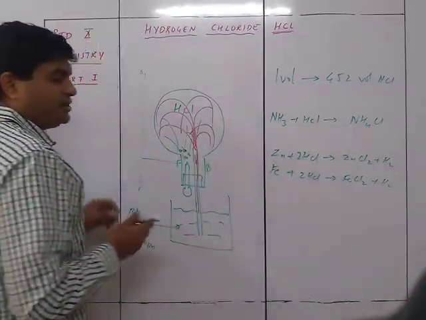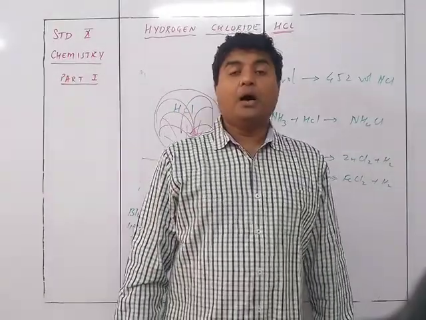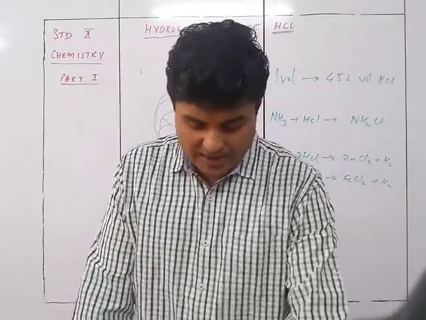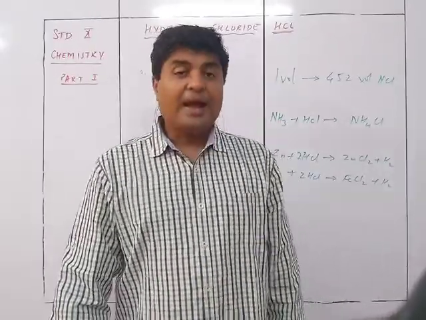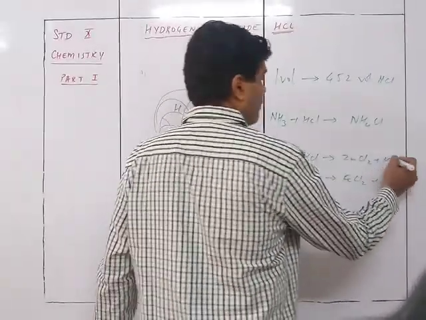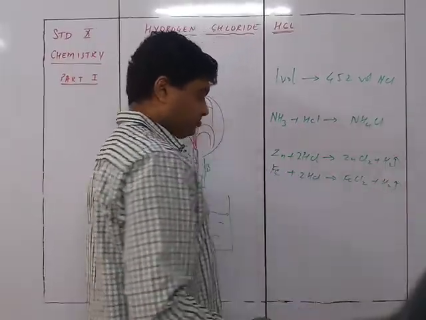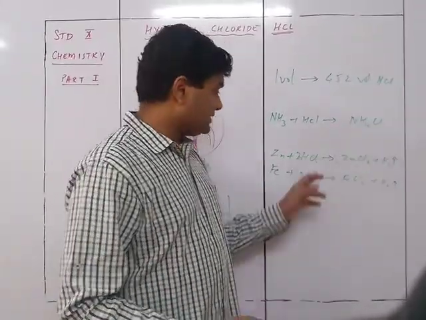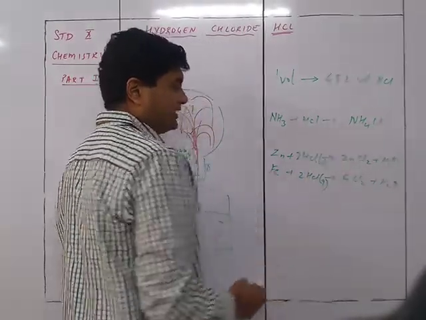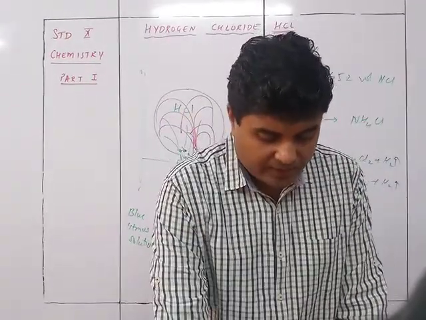So these are the reactions which take place when HCl gas comes in contact with active metals. Zinc, magnesium, and iron will give you this reaction, and hydrogen gas is released. Hydrogen gas you show with an arrow pointing upwards. And yes, this is in gaseous form, which is why you put G to show that it is gaseous in nature. So this was about the reactions.